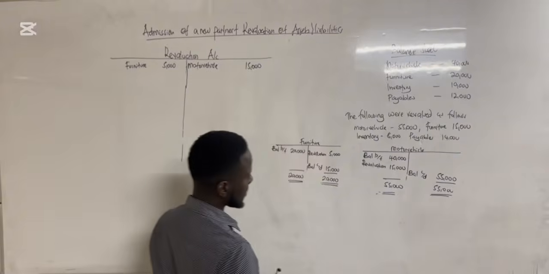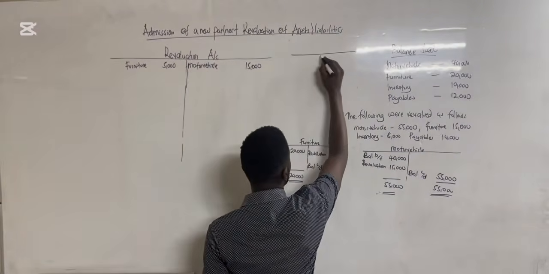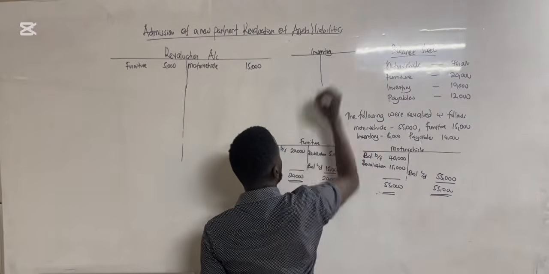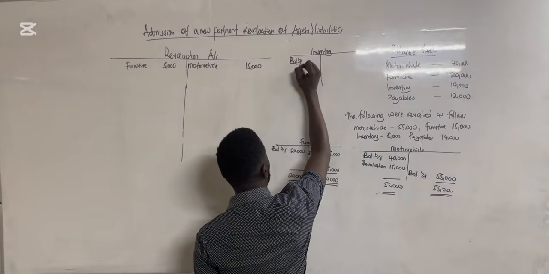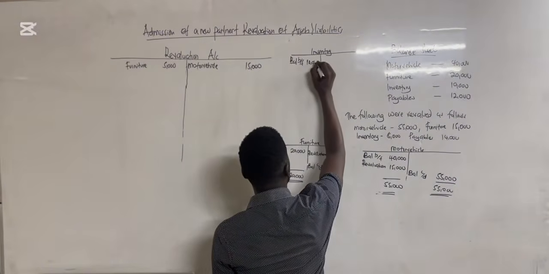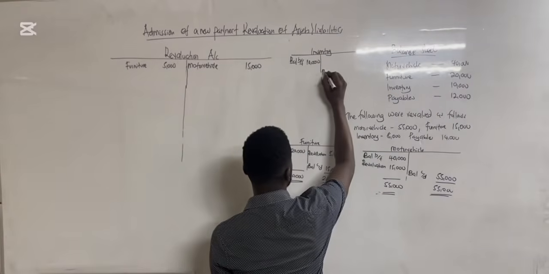And then if you look at inventory, we have an inventory account. Our balance brought forward for inventory is 10,000, but the balance carried down for inventory is actually 8,000.